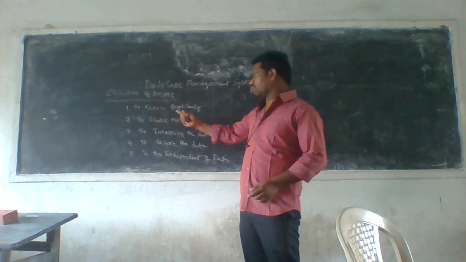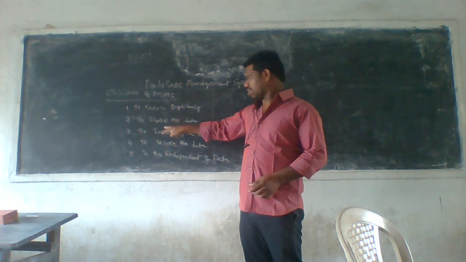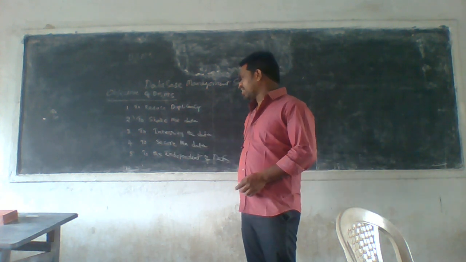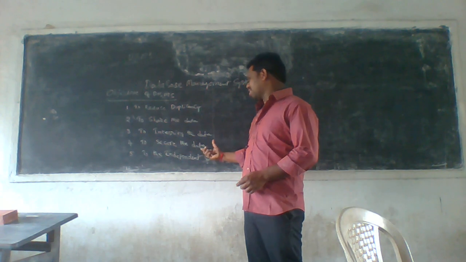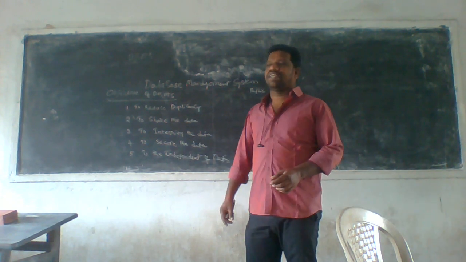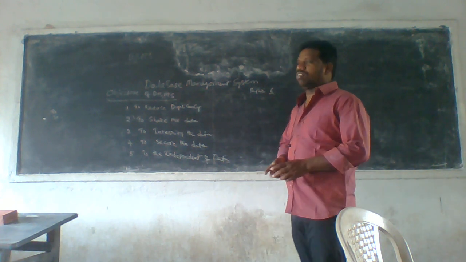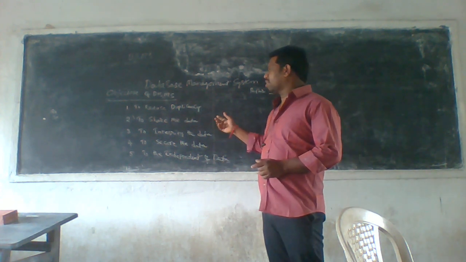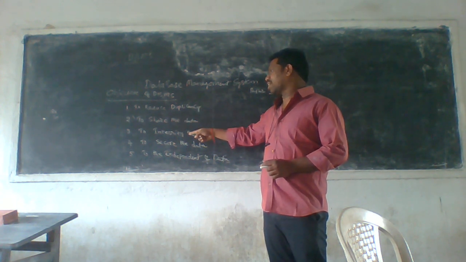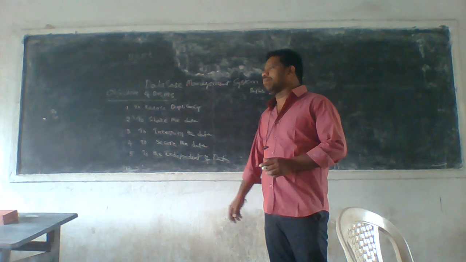So the first one is to reduce the duplicacy. Second one is to share the data. Third one is to integrate the data. Fourth one is to secure the data. And the fifth one is the independence of the data. Okay, so these are the types of objectives. Here I would like to teach what is reducing duplicacy, what is sharing the data, what is integrity, what is securing the data, what is independent data.